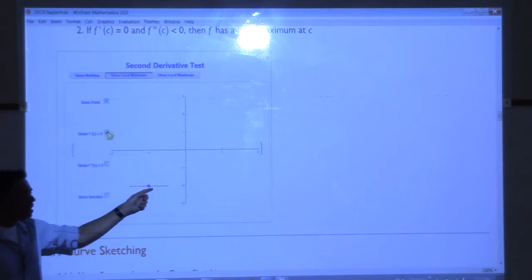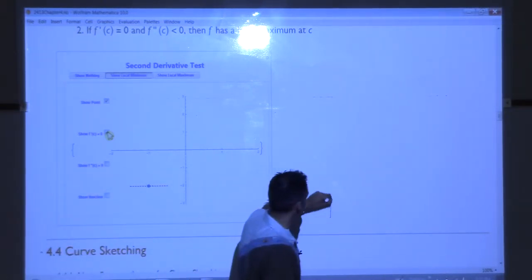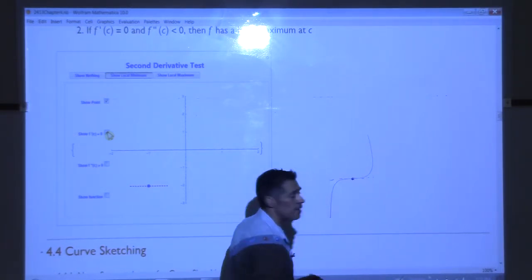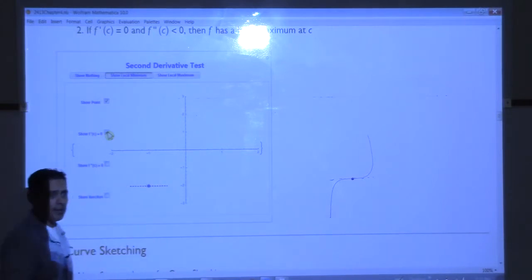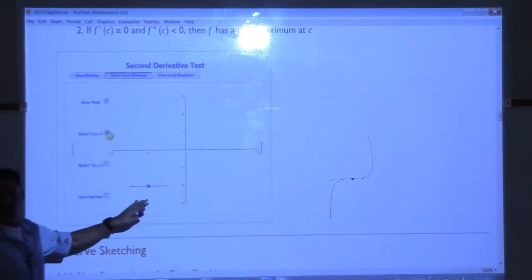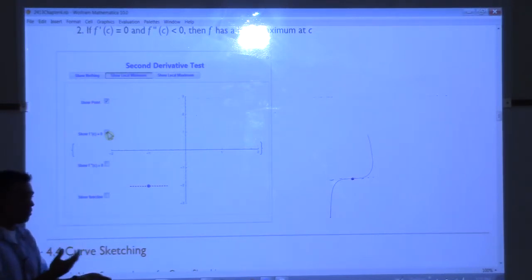No. Critical number means I might be at a max or min. We've seen curves that look like this, where that definitely has a derivative of 0, but it's not a max or a min, right? So just knowing where the derivative is 0 isn't enough to say it's a local max or min.